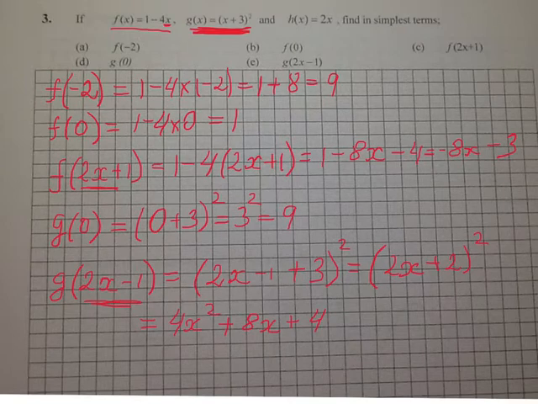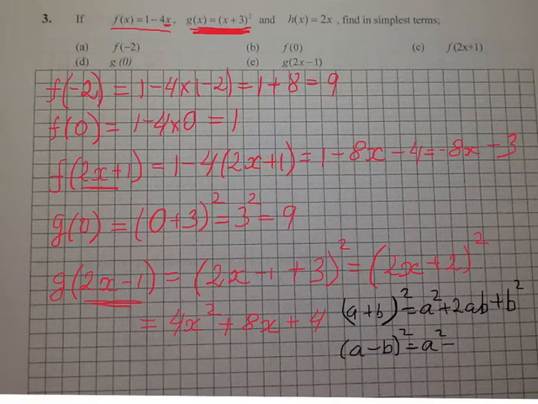Okay, and just for a reminder, I will write you down the formula for a perfect square. If it's (a plus b) squared, it's a squared plus 2ab plus b squared. And if it's (a minus b) squared, it will be a squared minus 2ab plus b squared.